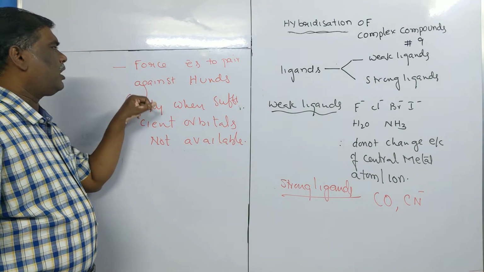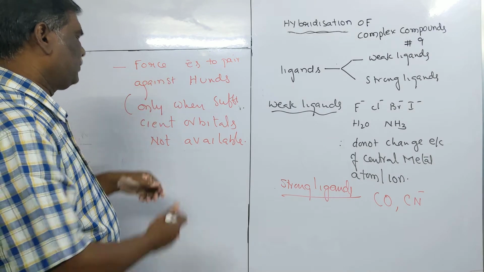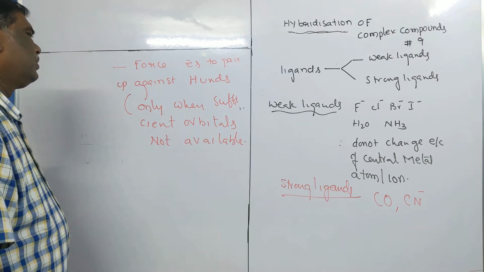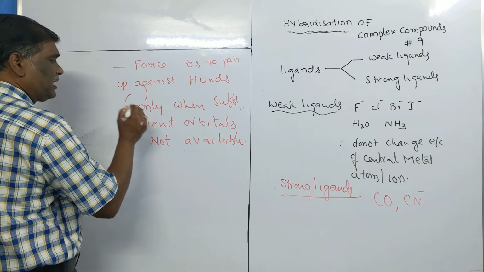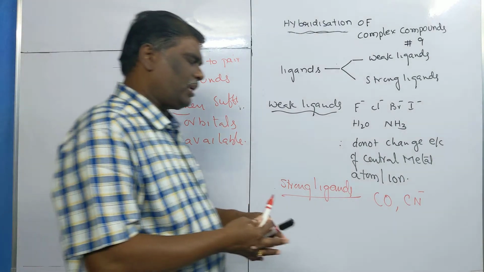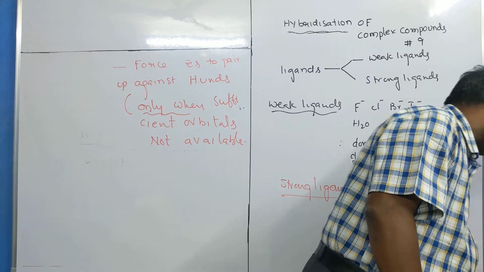Strong ligands force the electrons to pair up against Hund's rule, only when sufficient orbitals are not available for bonding purpose or hybridization purpose.